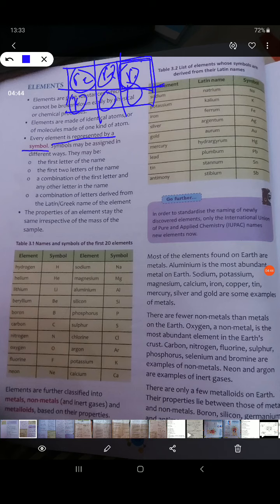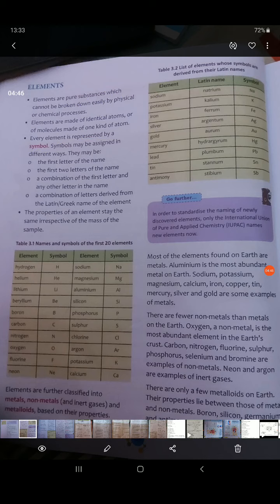How to find out a symbol for a particular element, because we have got many elements which have the same names, which start with the same letter. So how can we assign symbols to different elements? There are 4 ways how we assign symbols. Symbols are abbreviations of those elements.